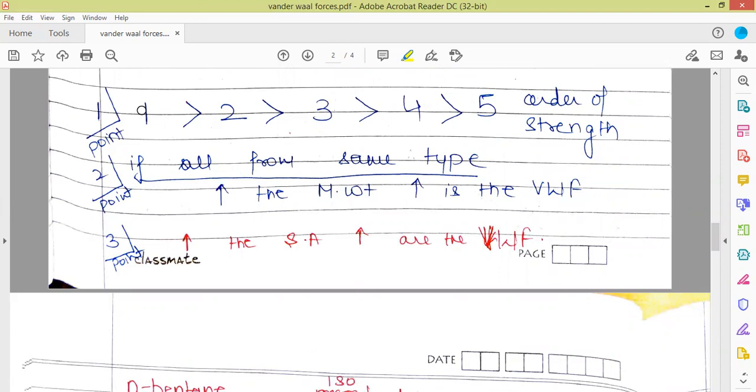So whenever we need to compare the strength of van der Waals forces in different types of molecules, we will see to which kind of category that particular example belongs. This is the order of strength of the van der Waals forces which we discussed. So the first point is to consider to what category that particular system belongs. Next, if all are from the same category, then the more the molecular weight, the more the van der Waals force. The third point to be considered is that the more the surface area, the more the van der Waals force. So these points are to be considered in sequence: first one is this, second one is this, third one is this.